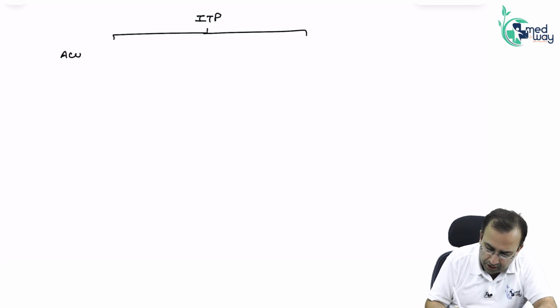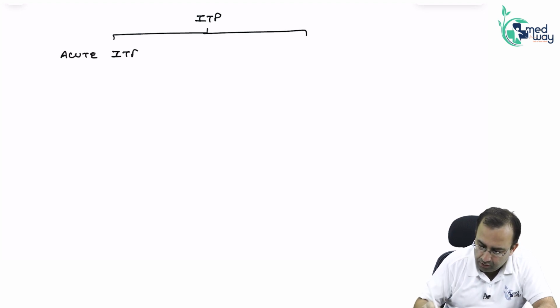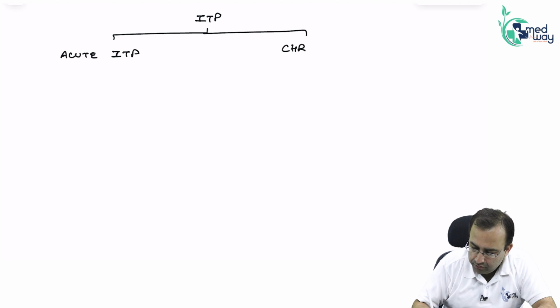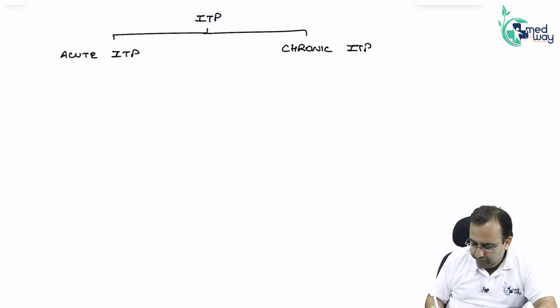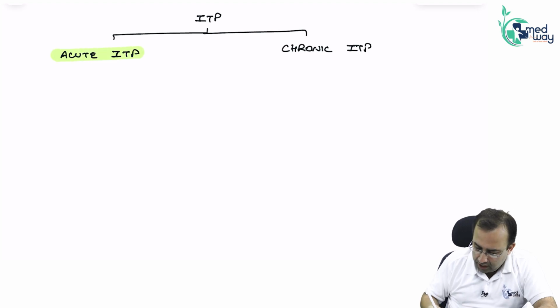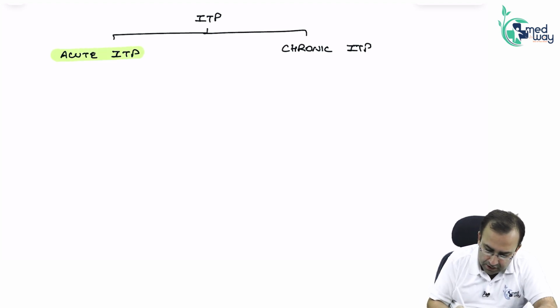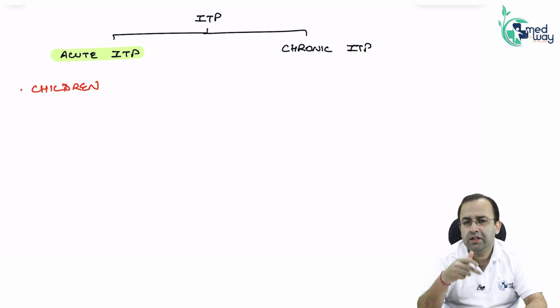Acute versus chronic ITP. If you just know that acute ITP is seen in children, which is more severe? Acute. Acute conditions are usually more severe.